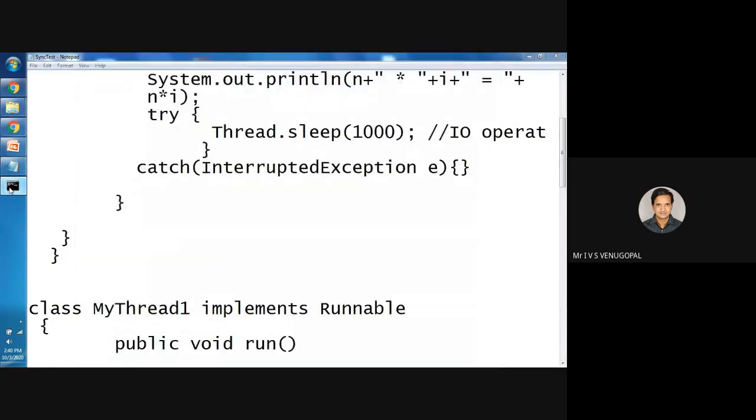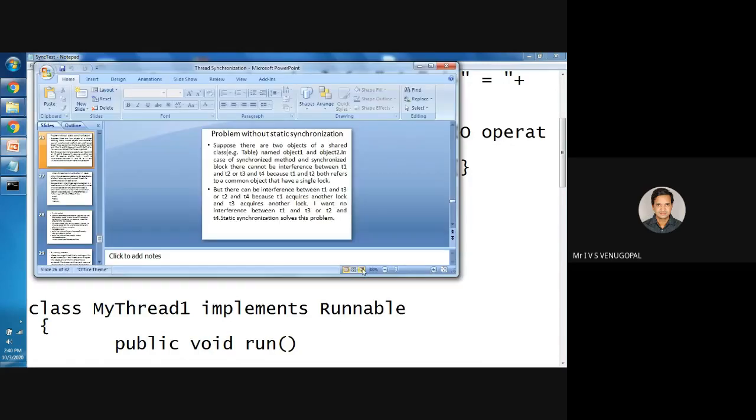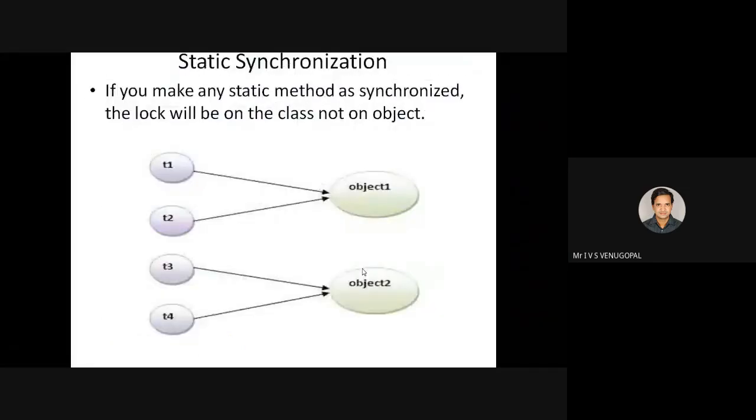The main advantage of static synchronization is you need not have different objects for the same shared resource. Even though different objects are created for the same shared resource, all those objects will be synchronized. As given in the example, without static synchronization, object 1 and object 2 are two different objects of the same shared resource.